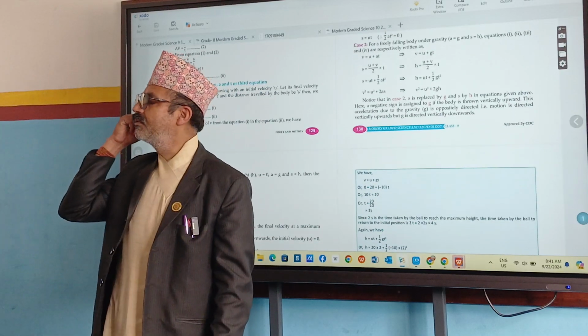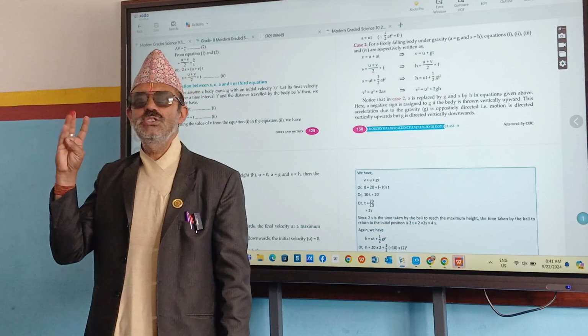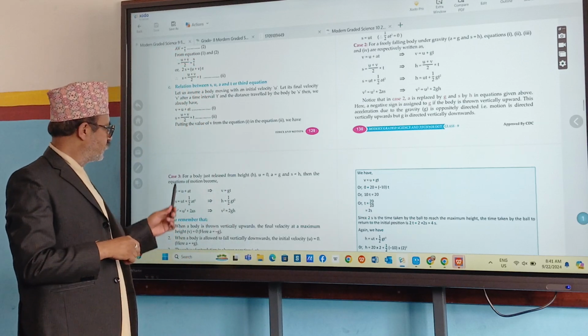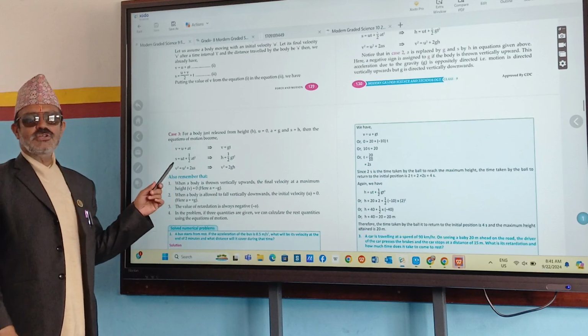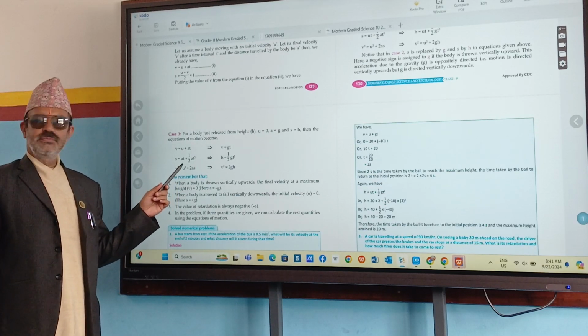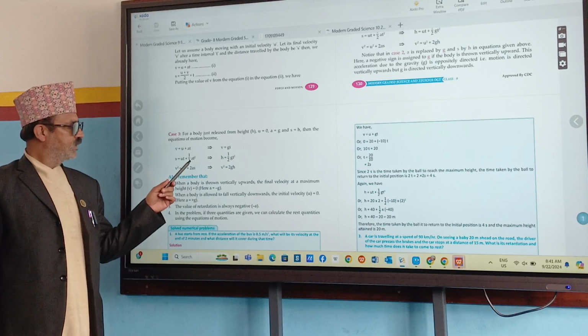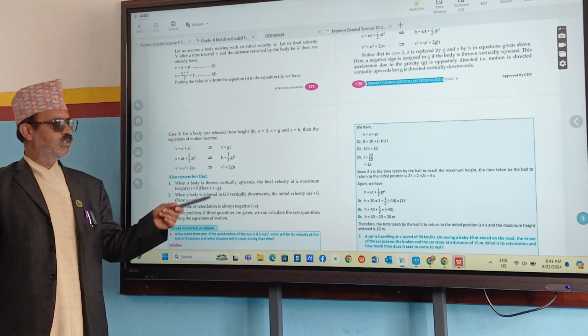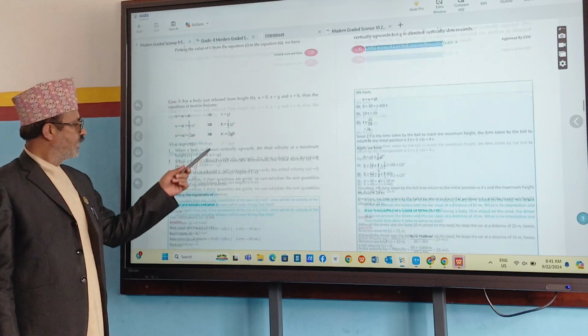What do you remember? SUVAT. What is S? Distance traveled or covered. What is U? What is T? What is A? What is V? Final velocity. These things also you have to remember.